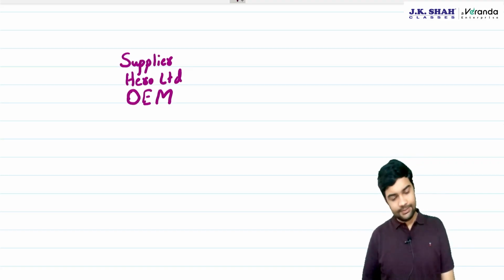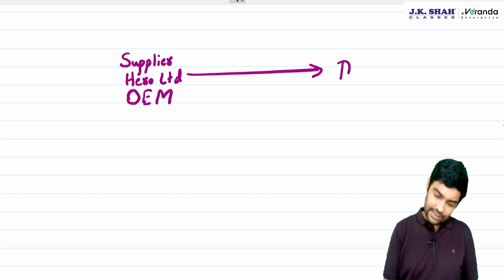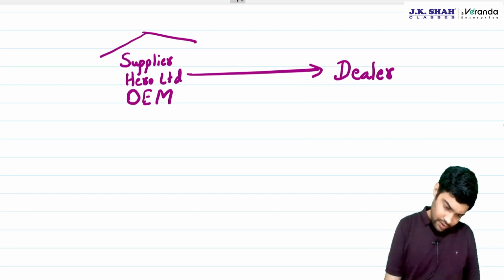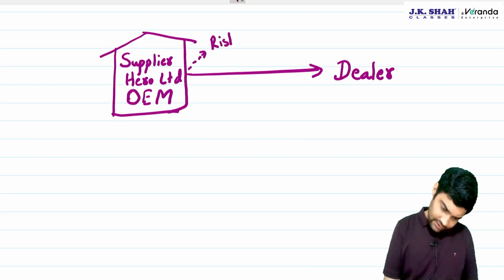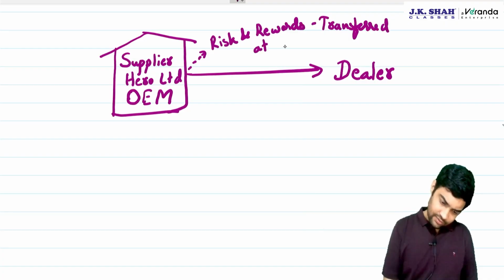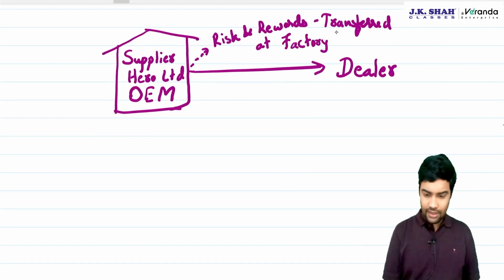Now, they supply bikes to the dealer. Let me tell you, the risk and reward pertaining to the bike is transferred at the factory. That is called ex-works contract. What's the meaning of ex-works contract?